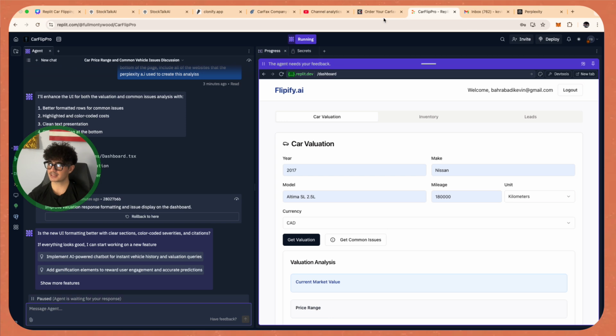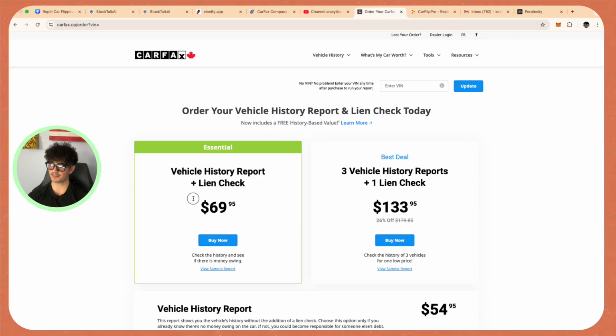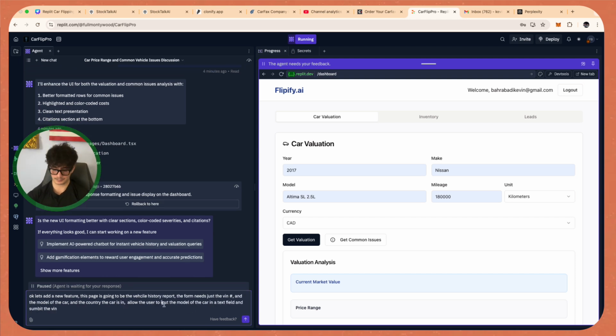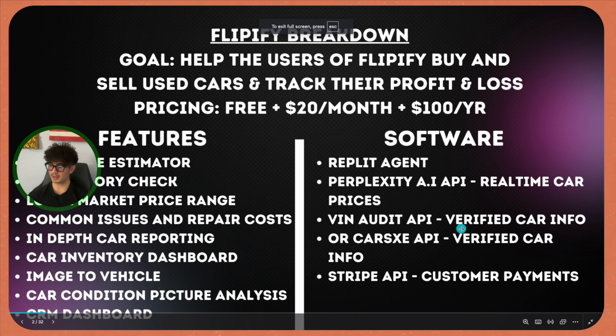Previously, like I said, on Carfax, you're able to do that, but for $70. And we're gonna do that today, but it's going to cost nothing. So the next thing we're gonna add or ask our AI to do is this VIN number check. So I wanna say, okay, let's add a new feature. This page is going to be the vehicle history report.